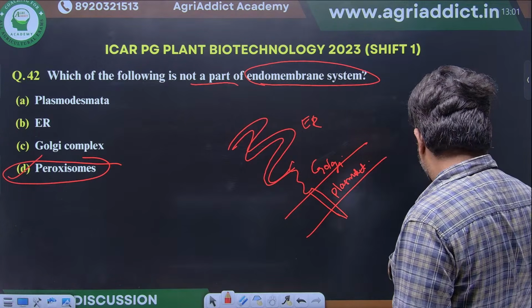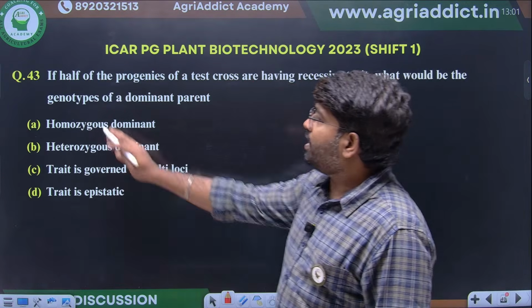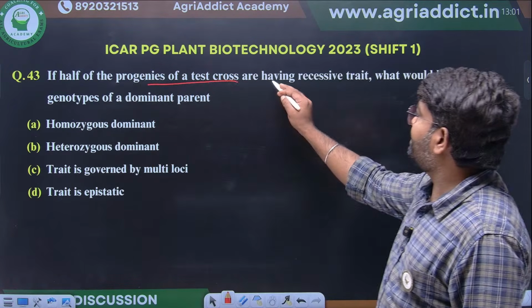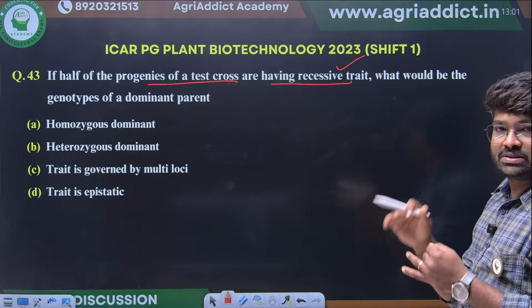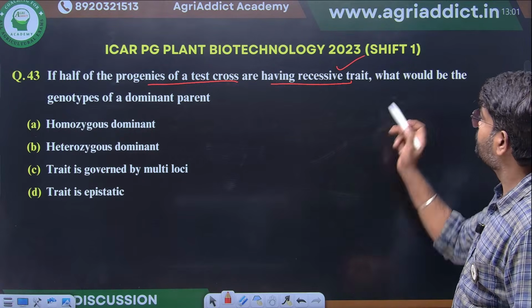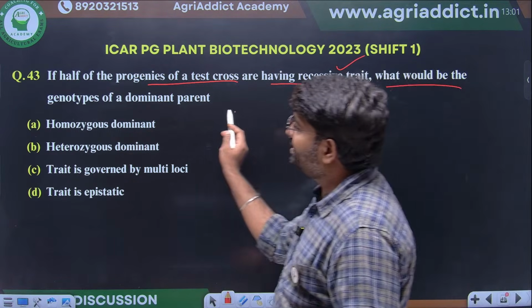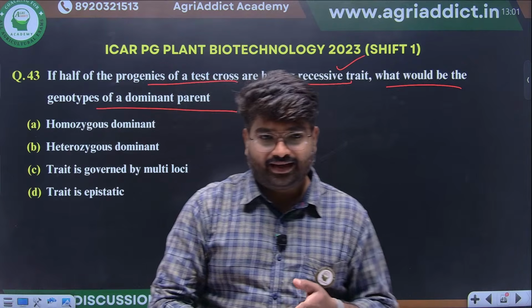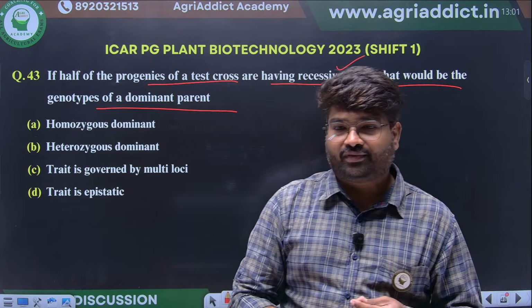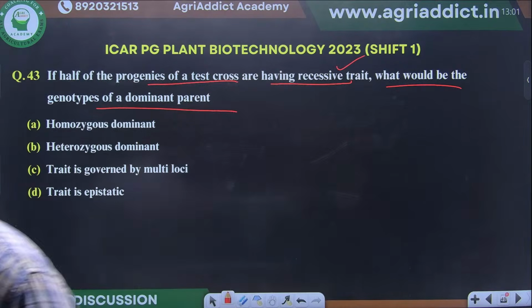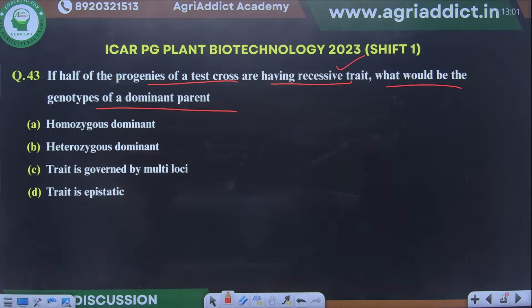Very good. If half of the progeny of a test cross have the recessive trait, what will be the genotype of the dominant parent? This is from genetics. Anyone can answer.